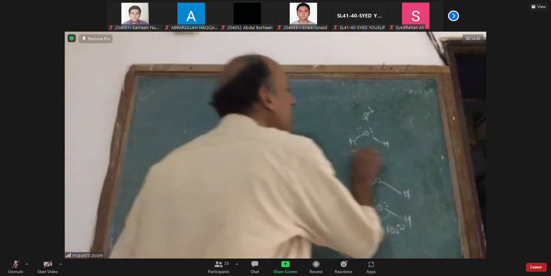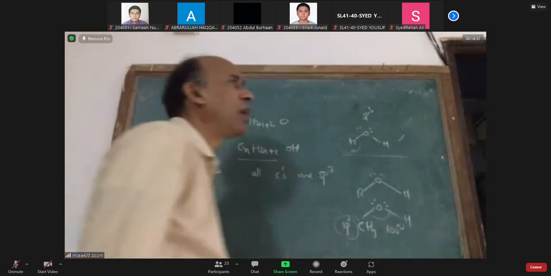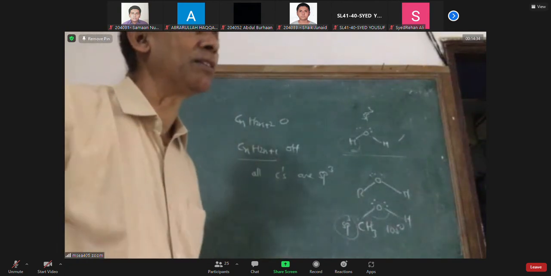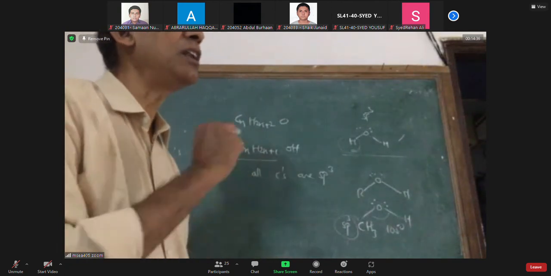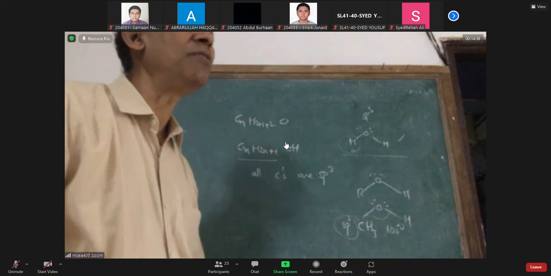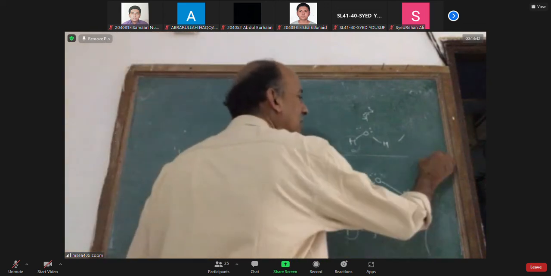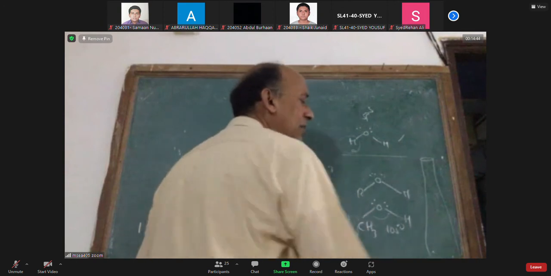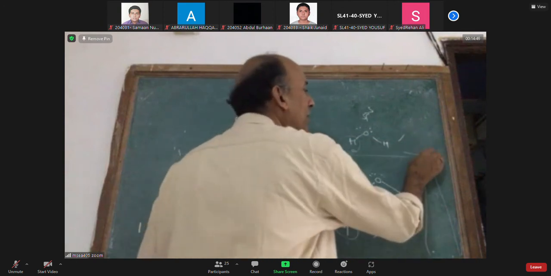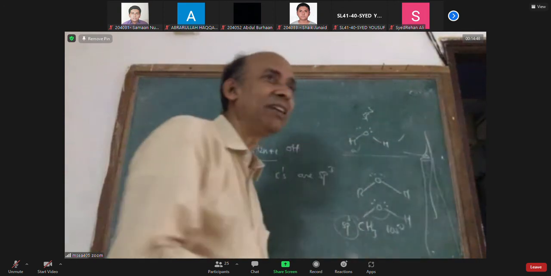Essential difference between water and alcohol. In water, if you put a matchstick, it won't burn; it will be put off. In alcohol, if you put a burning matchstick, the alcohol will burn. You might have observed in used, empty whiskey bottles, if you put a burning matchstick, you can see a fire coming out.